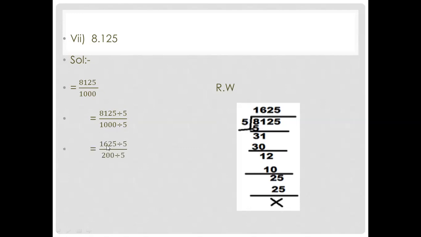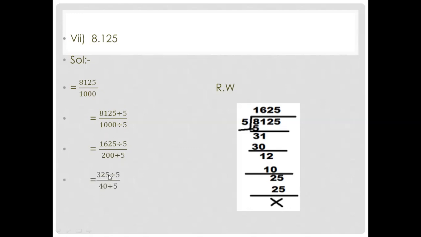Now again, this 1625 is divisible by 5. How? 5 threes are 15. 16 minus 15, 1 carry to become 12. 5 twos are 10, and 2 will carry here. 5 fives are 25, so means that 325 you will get in the numerator, and 40 you will get in the denominator. How? 5 fours are 20 and 0.